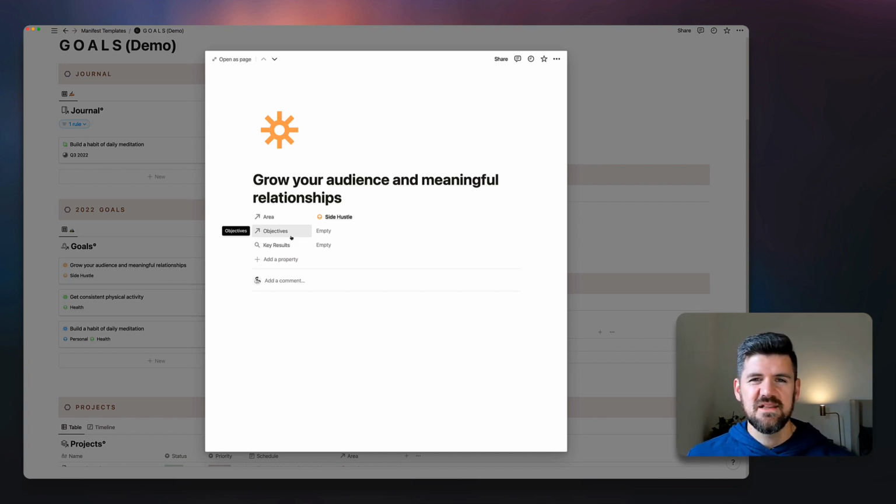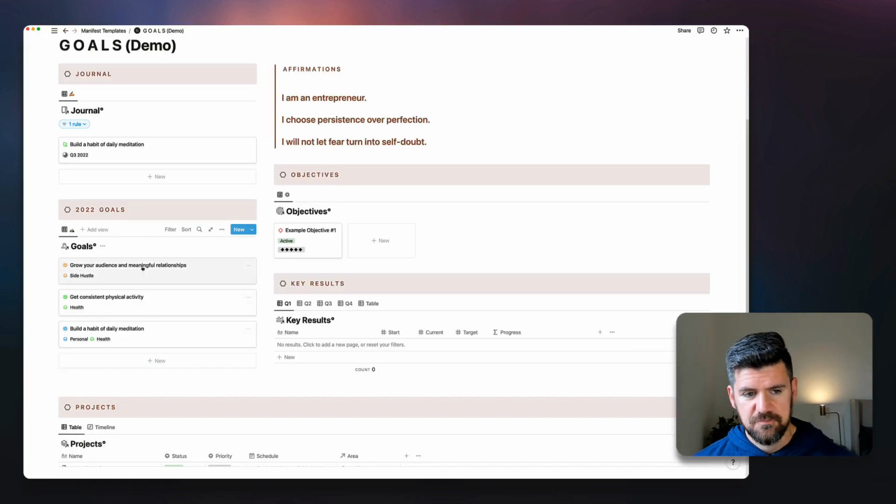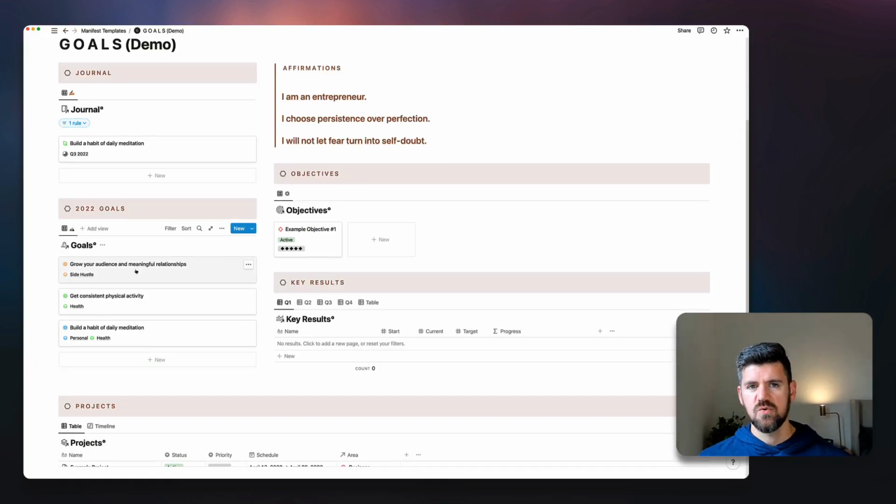It could be a little bit tricky if you're new to databases, but the benefits far outweigh any challenges at the get-go, just to be able to create these custom views and also avoid the manual entry that you would have with setting up a tag or just writing plain text. So if we're going through the sequence of goal setting, starting with annual goals, even if we're midway through the year, it's definitely helpful to think, where do we want to be in 12 months' time or even longer?